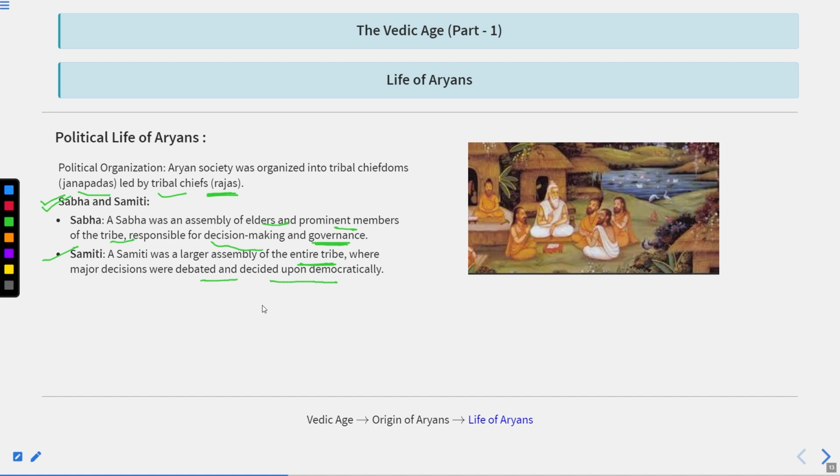So during the Vedic Age, the king was directly elected by the people. But the Samiti was part of the early Vedic Age, as in the later Vedic Age, the king became hereditary. So the Samiti was basically removed. Sabha was part of both the early and later Vedic phases, but Samiti was removed in the later phase. In the early phase, the king was selected by the Samiti, but in the later phase, the king became hereditary, so the Samiti was removed.